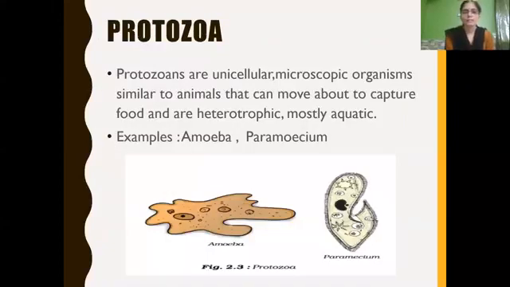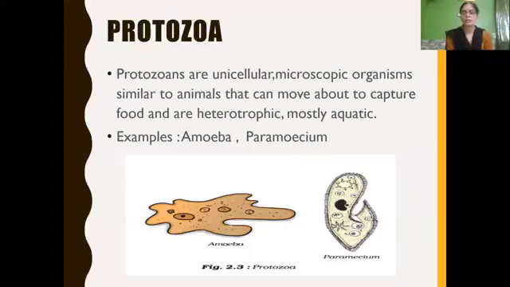Now, our next group of microorganisms, protozoa. These unicellular organisms, protozoans, are microscopic, meaning they are made up of a single cell. So we call that unicellular. They are microscopic organisms similar to animals. So if fungi, what we have learned, are similar to plants, here protozoans are similar to animals. They are unicellular and they can move to capture food and are heterotrophic.